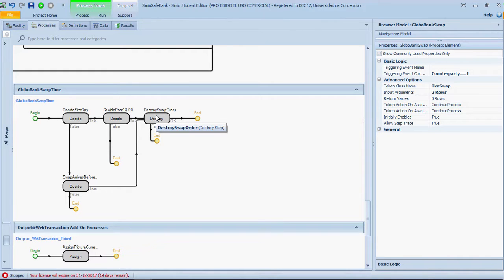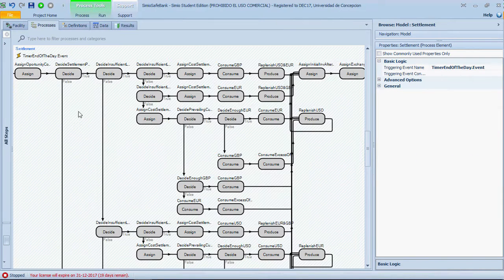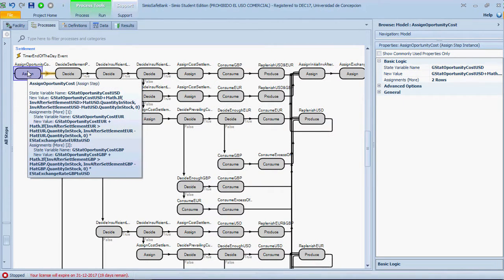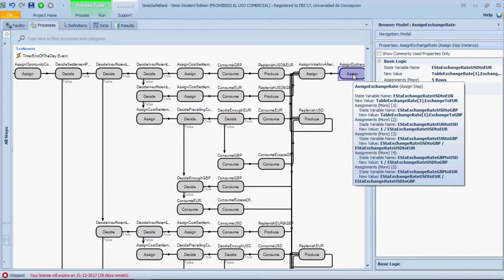In order to save money, this process is assigned on the created entities of the three sources that represent the counterparty global. At the end of each day, a settlement is made. This process is triggered when 10.5 hours have passed, meaning with the time end of the day event. First of all, it assigns the opportunity cost associated with the money in hand. Since the process is triggered at the start of the simulation at time 0, it will only assign the exchange rate for each type of currency because a settlement is not needed.